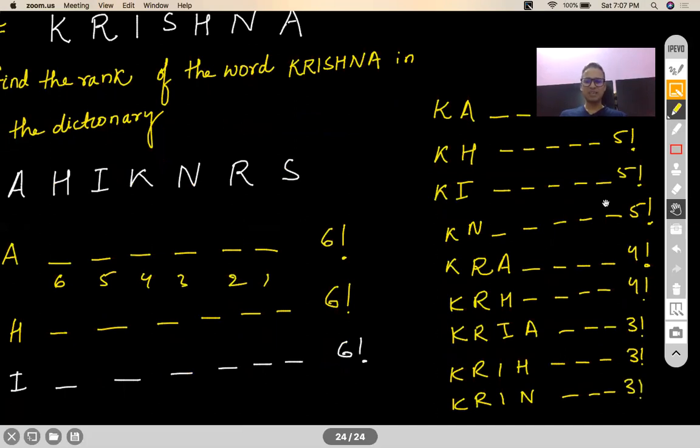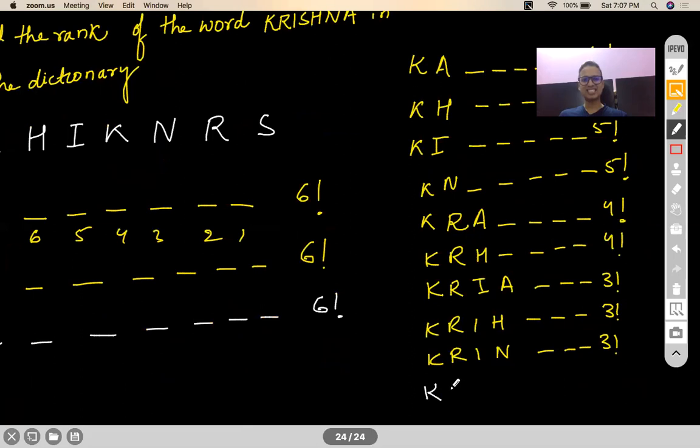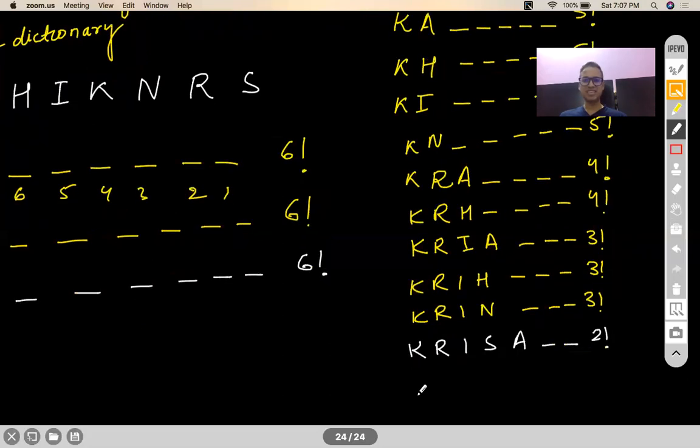Now when it comes to KRIS, I have to be careful, because Krishna also begins with KRIS. So I have to put the next in line, which is KRISA. So can I say 2 factorial words will be formed by KRISA as the first word? Then KRISH. H when it comes, I have to be careful, because Krishna also starts with KRISH. Then obviously the next word here would be AN, which is one word. And finally NA, which is one more word.